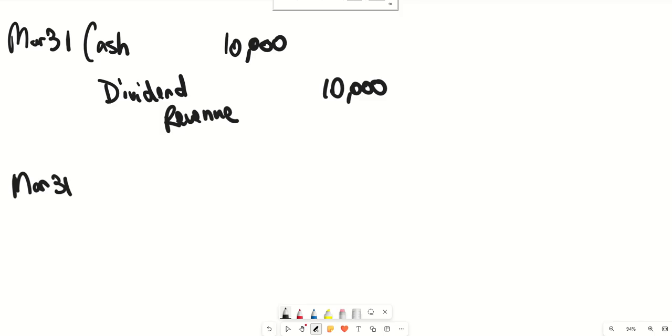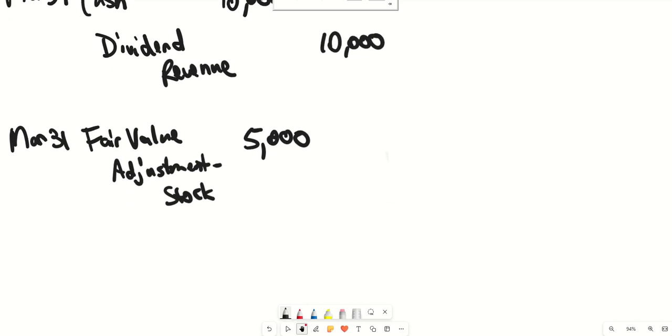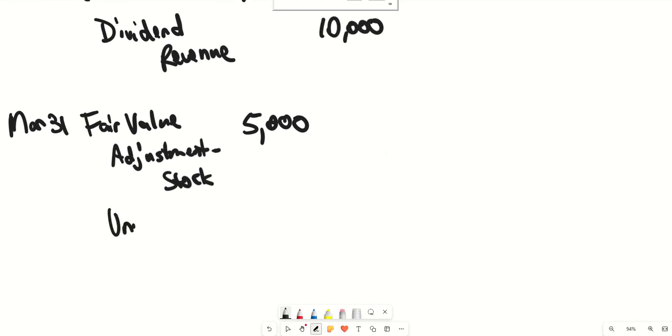The account that needs to be debited, reflecting the increase in value of the stocks, is going to be fair value adjustment dash stock for $5,000. And the credit is going to go to unrealized gain dash income for that same amount.